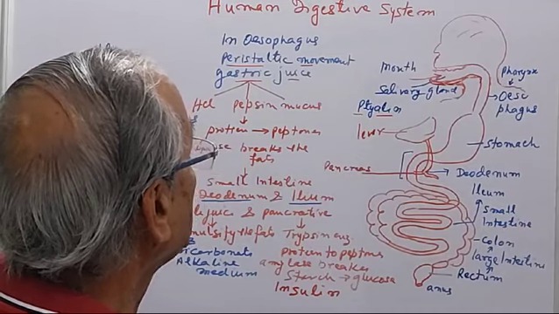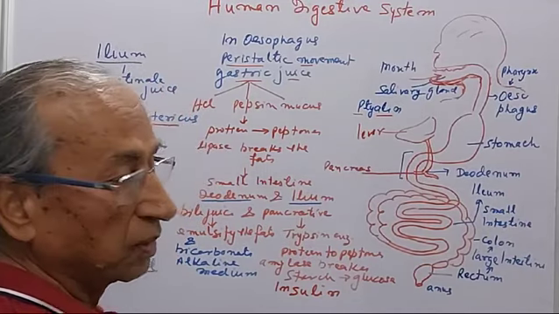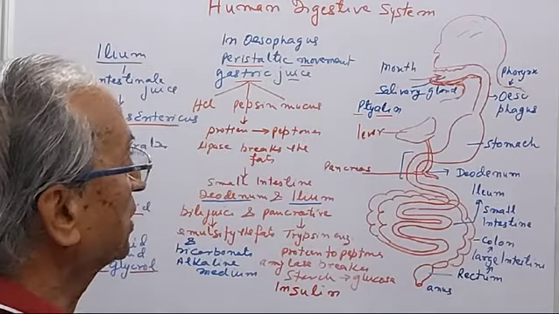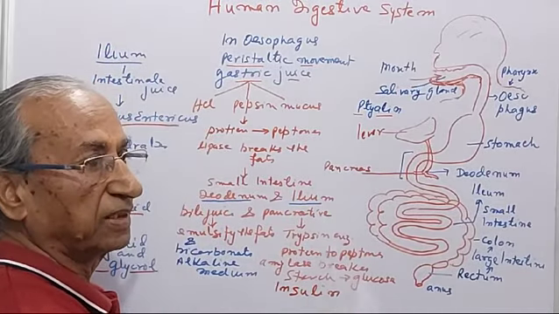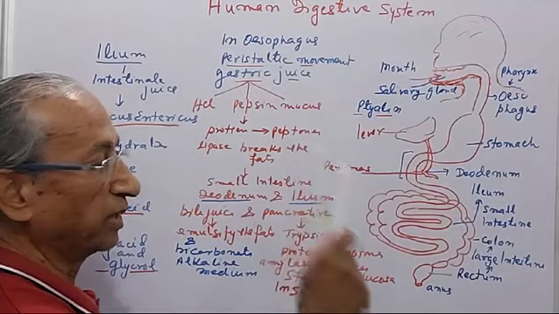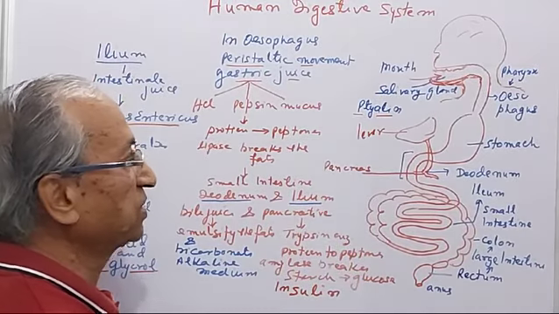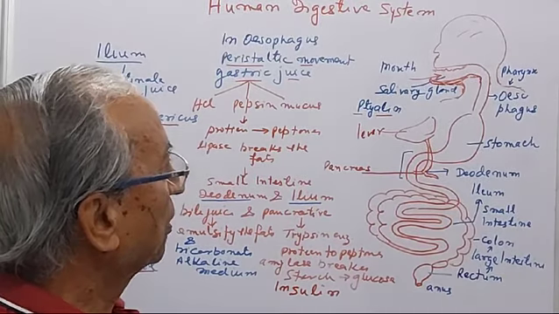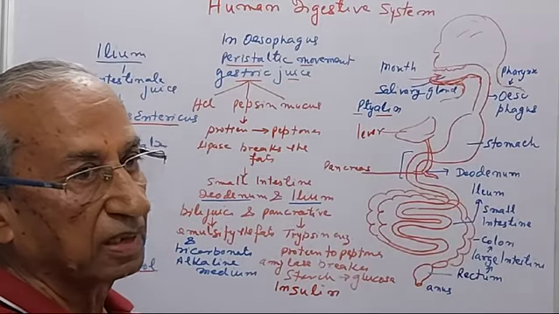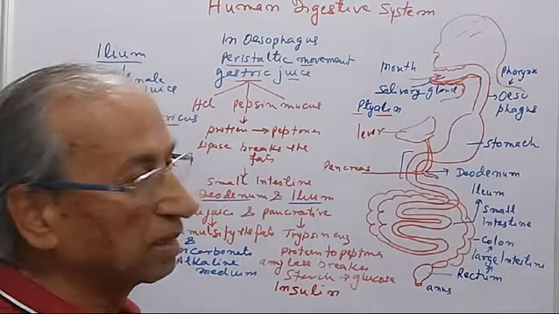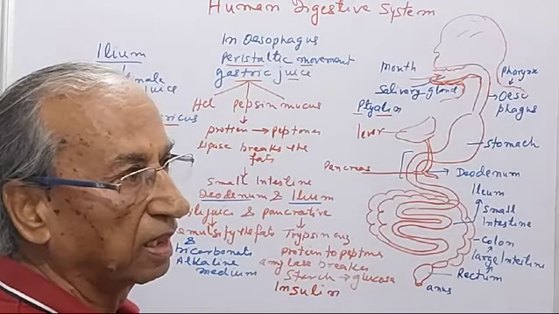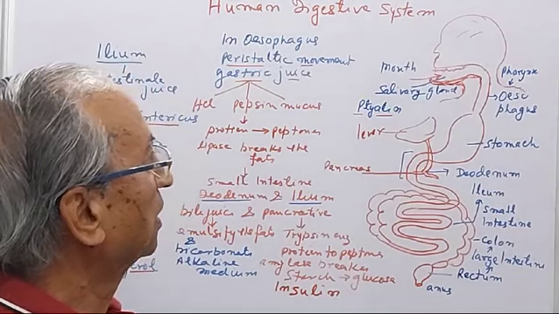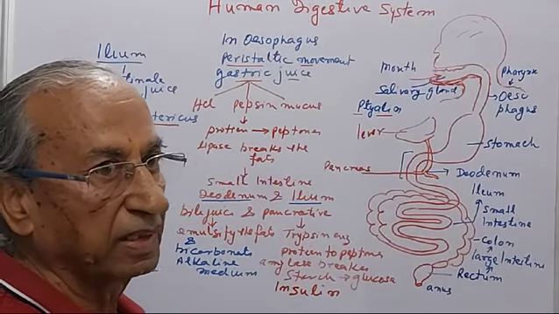See, it's a very important thing. You know what we actually eat. We eat three things: carbohydrates, fats, and proteins. Now the digestion of the carbohydrates, proteins, and fats gives the energy for the metabolic activity in the human body.